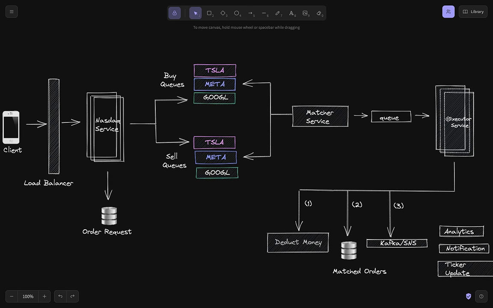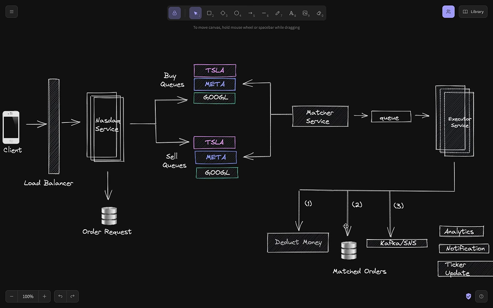here. But I'll just explain the executor service flow, that is, what all this executor service has to do for one match complete, right? The executor service will essentially have to ensure that the payment or the money is deducted by some other service. The executor service will have to ensure that the orders are marked matched in another database, which we were mentioning earlier, the matched orders DB.